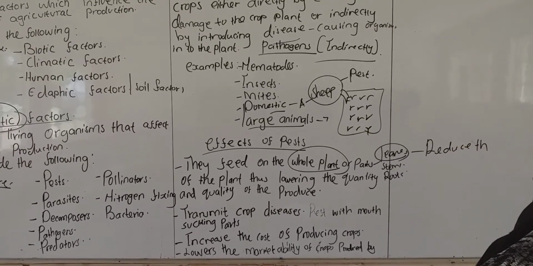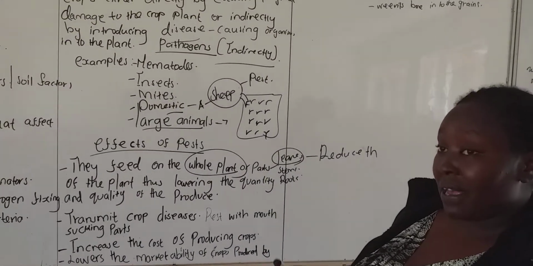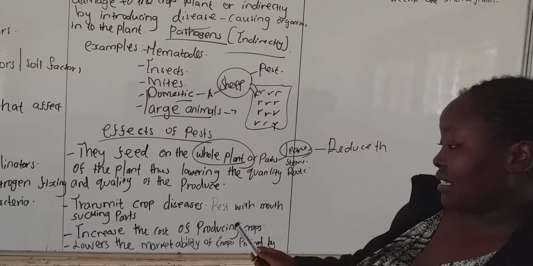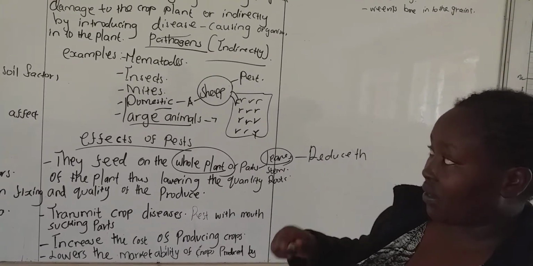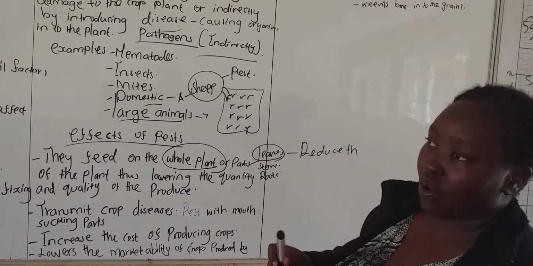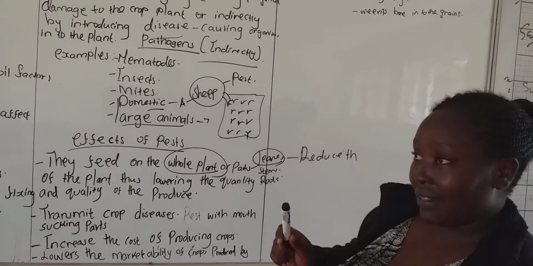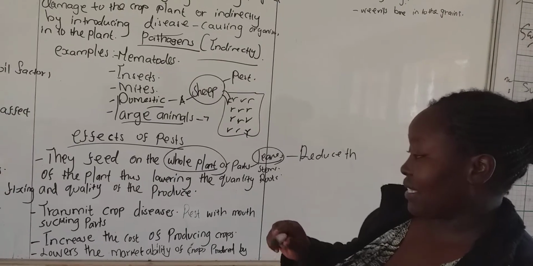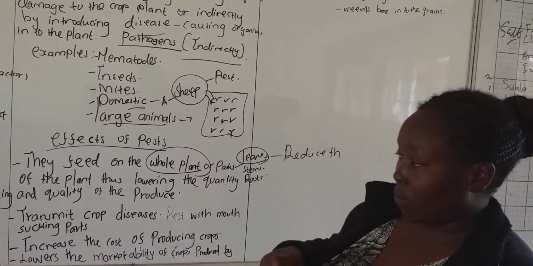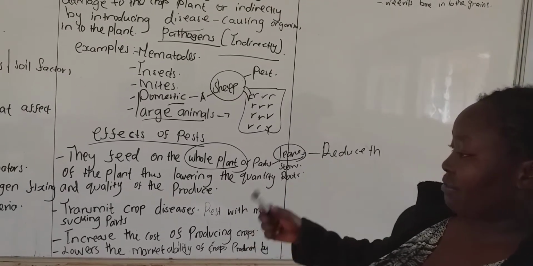Then the second point is that pests transmit diseases. That is, they transfer pathogens to the crops. We have pests which have sucking mouth parts, and when they suck the sap from the plant, they transmit the pathogens to the crops, and by doing so they transmit diseases.